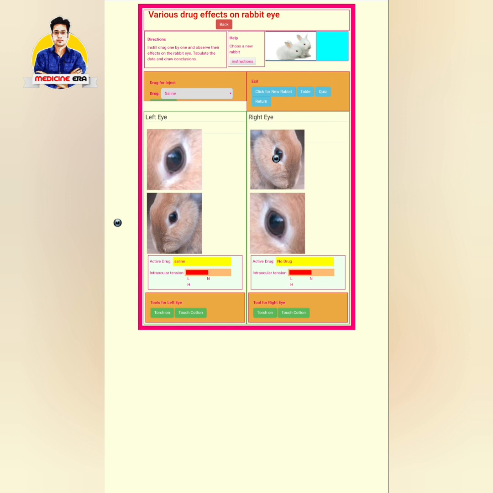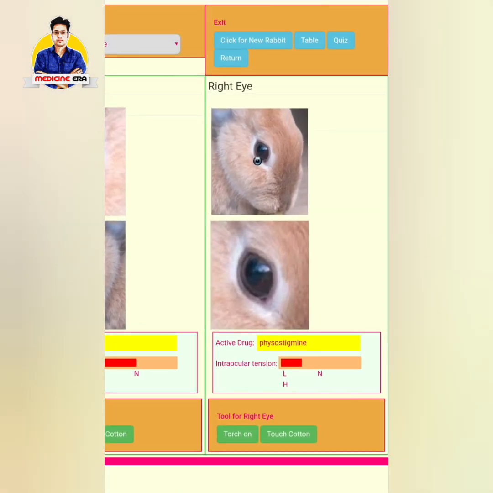The pupil diameter is the same, but when we use the right eye as the test, then we can use the particular drug. In case of cholinergic effect, I am using physostigmine. So I have to select the inject drug button, and then select the right eye. You can see that the dropper will inject physostigmine on the right eye, and the pupil of the right eye is constricted because this is a cholinergic drug. You can see it properly. The pupil of the right eye is totally constricted, or the diameter of the right eye has decreased.